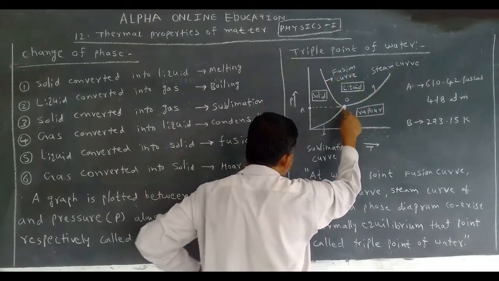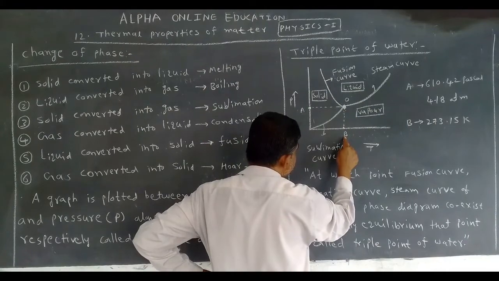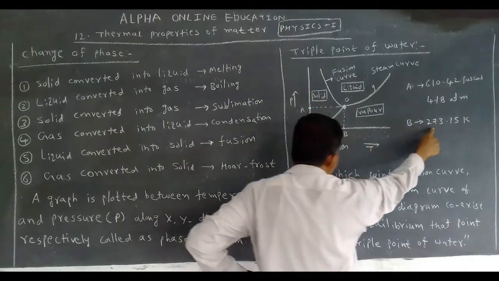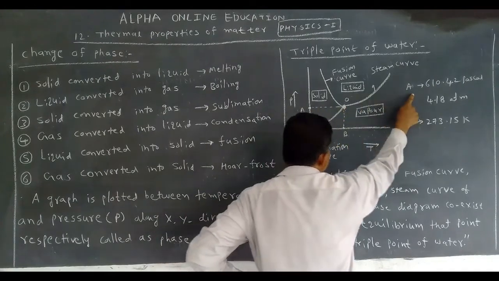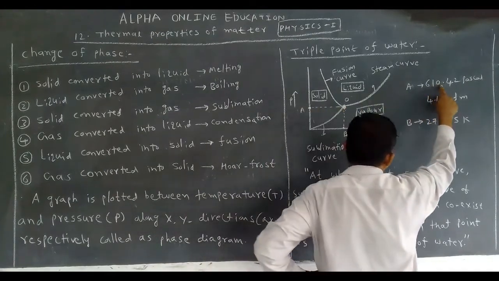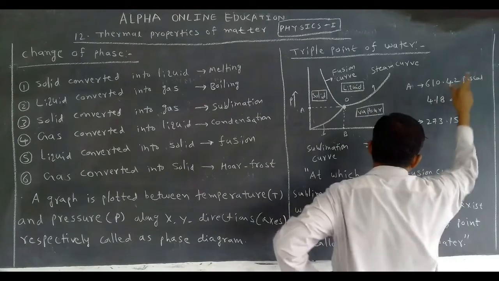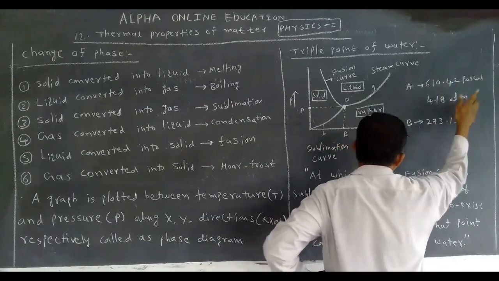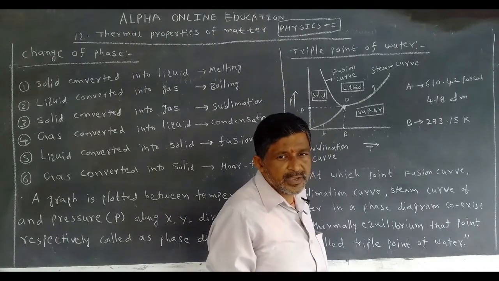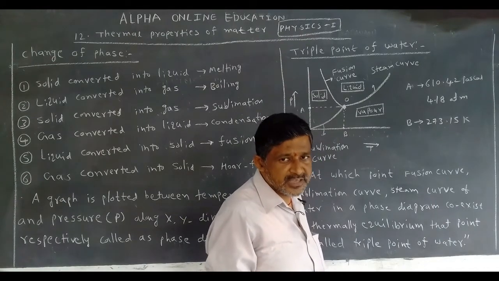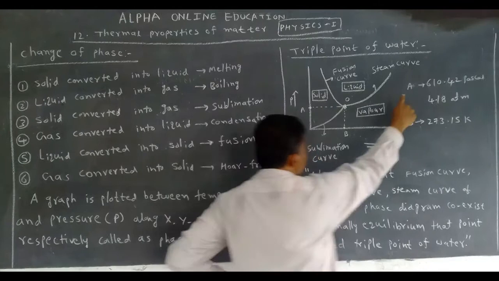Here, B is a temperature point. How much is it? 273.15. This is the pressure. How much is the pressure? 610.42 Pascal, otherwise 4.18 atmosphere. This is very important, the pressure.